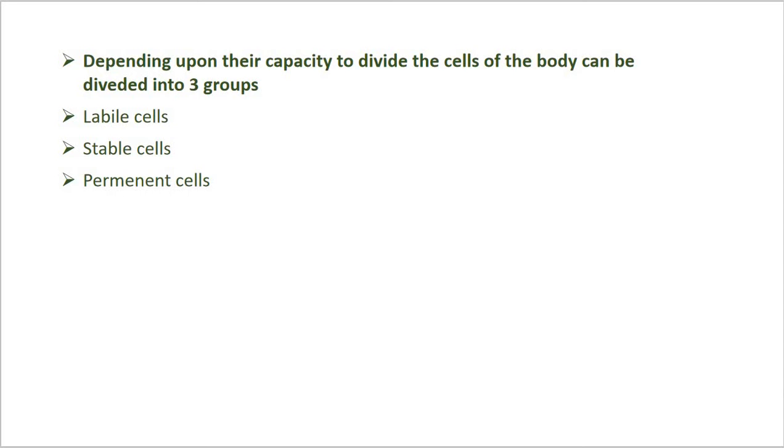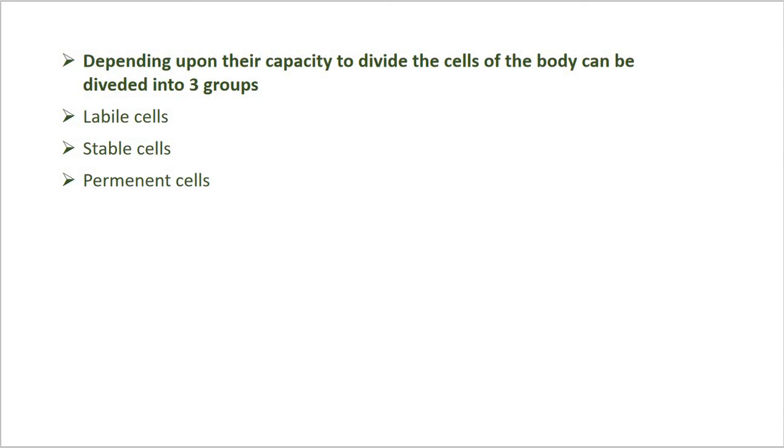These include surface epithelial cells of the epidermis, cells of the alimentary tract, respiratory tract, urinary tract, vagina, cervix, cells of the uterine endometrium, the hematopoietic cells of bone marrow, and the cells of lymph nodes and the spleen.